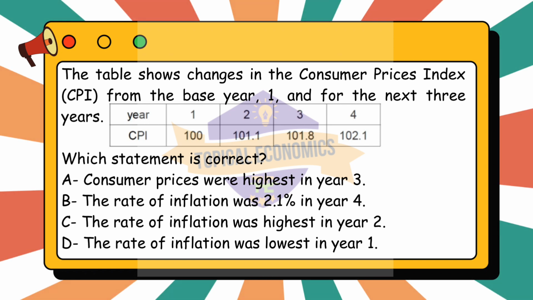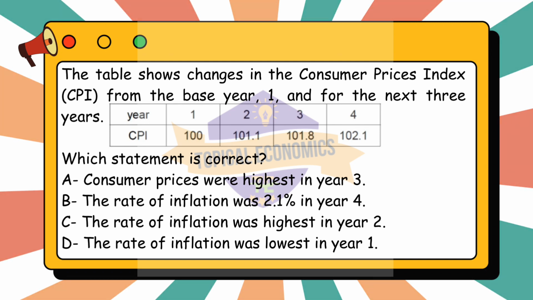Moving to the 16th question. The table shows changes in the Consumer Prices Index, CPI, from the base year, 1, and for the next 3 years. Which statement is correct? A. Consumer prices were highest in year 3. B. The rate of inflation was 2.1% in year 4. C. The rate of inflation was highest in year 2. D. The rate of inflation was lowest in year 1. This question is from the year 2021 May-June version 2 paper.